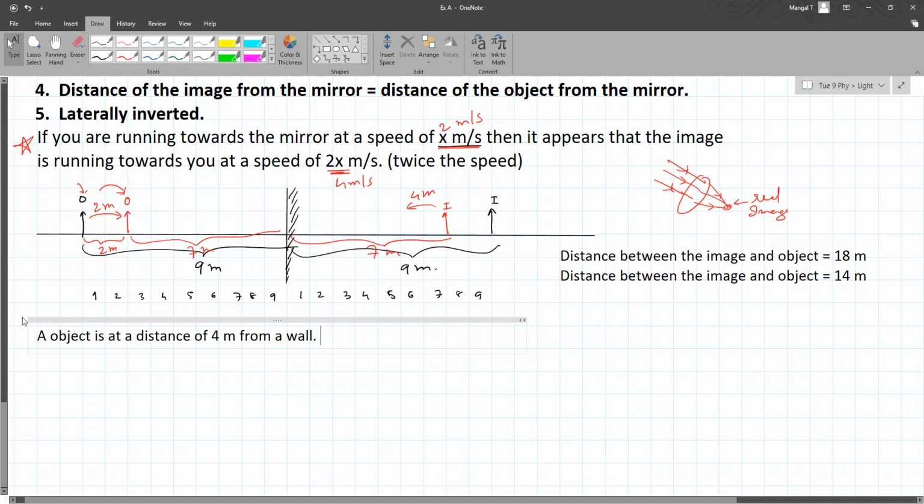See, I'm trying to frame a question, student. An object is at a distance of 4 meters from a wall, and on the wall there is a mirror. Behind the object there is another wall.